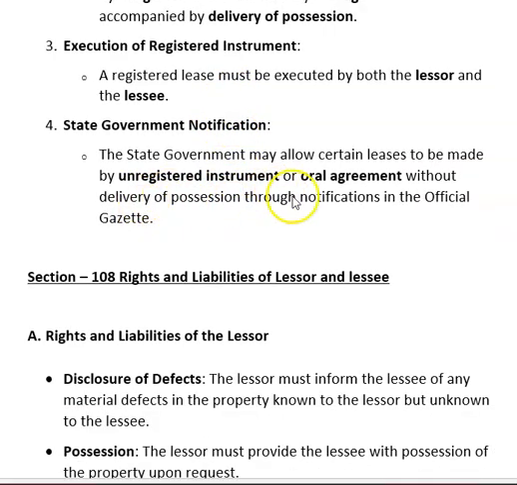State government notification, especially for agriculture leases. The state government may allow certain leases to be made by unregistered instrument or oral agreement without delivery of possession through notification in the official gazette. It depends state to state, especially on agriculture land.